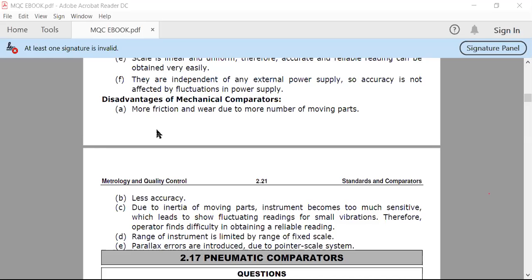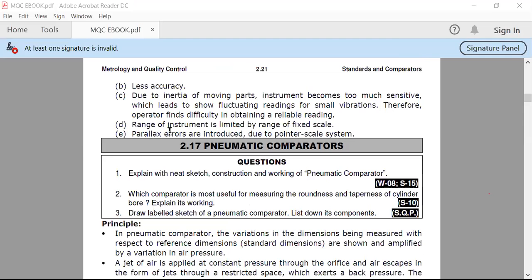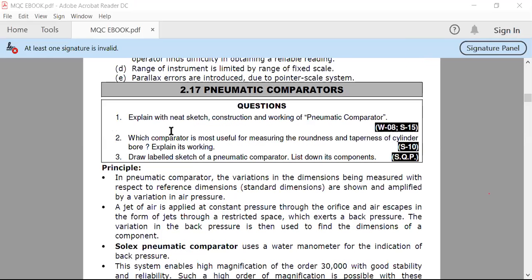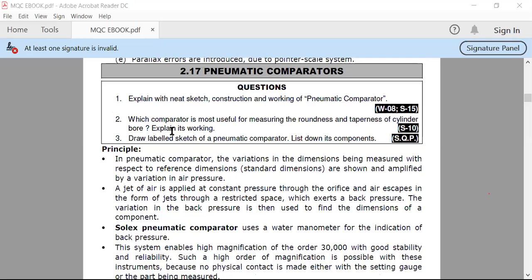Today we are going to discuss a new comparator topic, that is the pneumatic comparator. What is meant by pneumatic? First of all, we see what is meant by pneumatic, then we will discuss what a pneumatic comparator is and how it is different from mechanical comparators. Pneumatic means the system in which we use compressed air technology to magnify the readings.